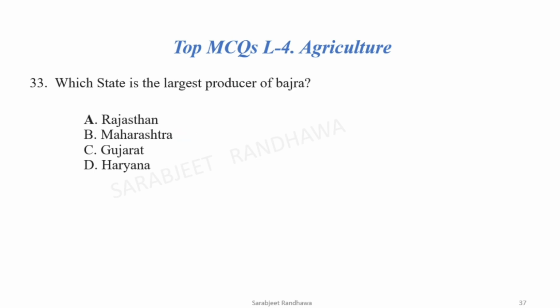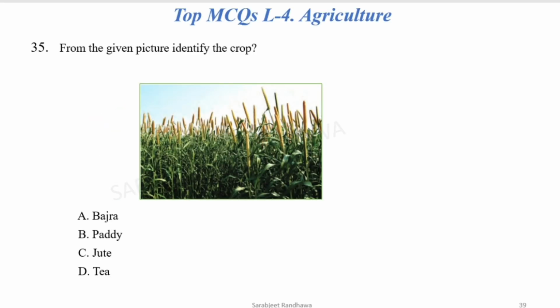Next is, which state is the largest producer of bajra? Now, bajra is mainly produced in Rajasthan. Next, which state is the largest producer of ragi? Ragi is mainly produced, largest producer is Karnataka. From the given picture, identify the crop. Now, you have to look at the picture very nicely. It is not tea crop, it is not jute crop, even it is not a paddy crop. So, your correct option is bajra.